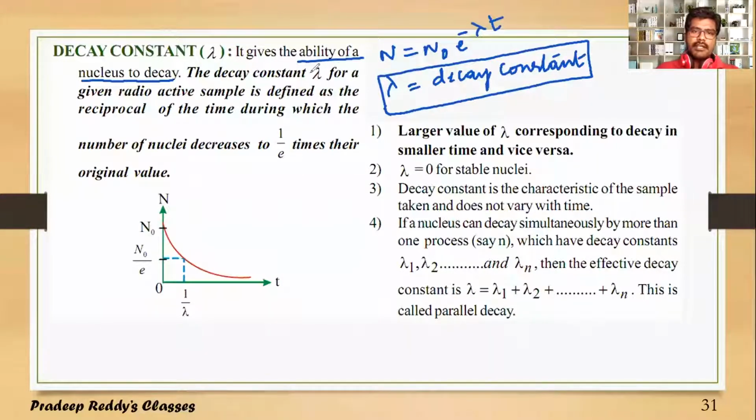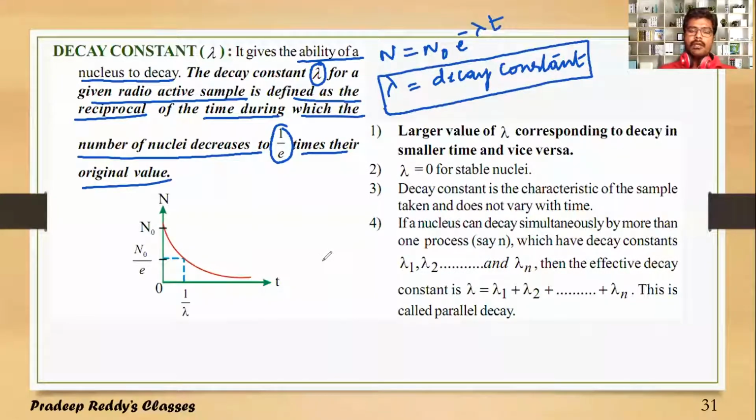So the decay constant lambda for a given radioactive sample is defined as the reciprocal of time during which the number of nuclei disintegrates to 1 by e times their original value. So the initial number of nuclei is N naught. After some instant of time, this N naught will be decreased to N naught by e, right? So it is defined as the reciprocal of time taken.